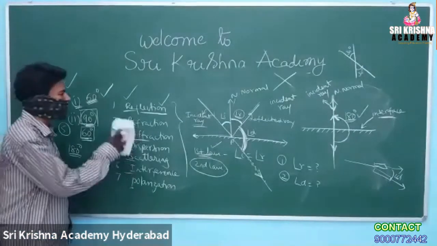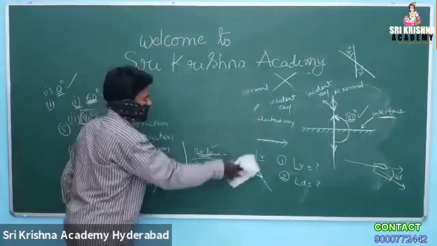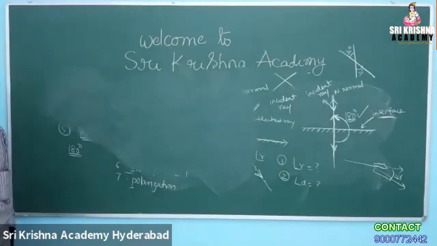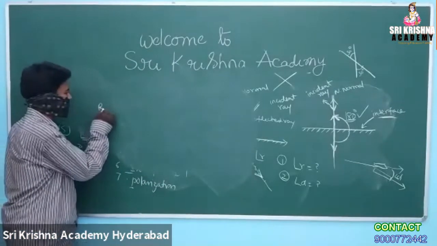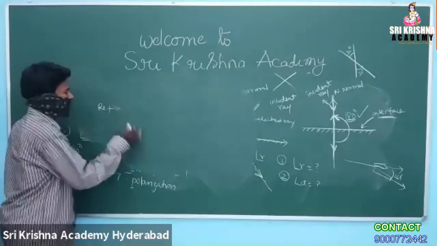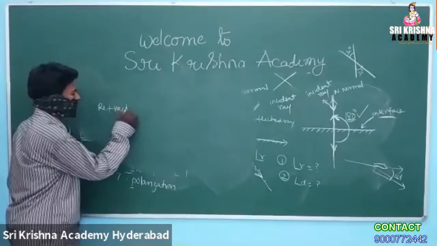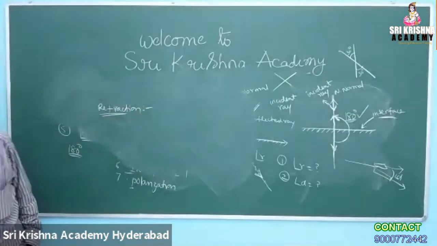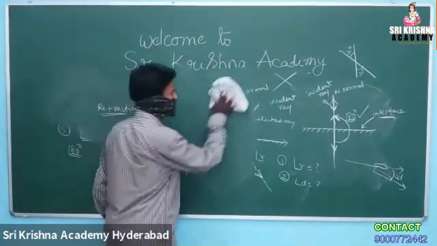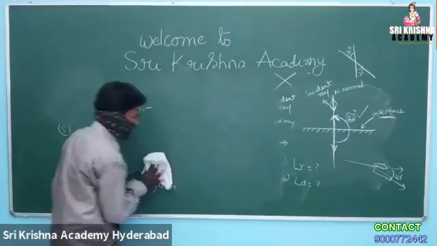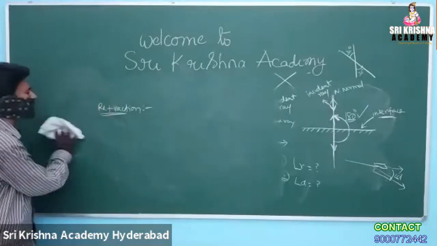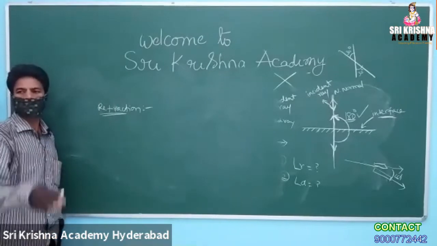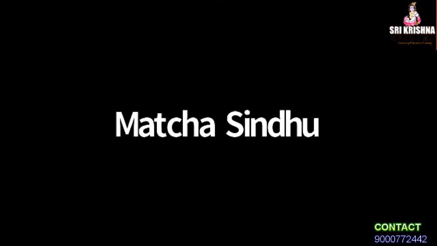I am moving to the other discussion. The second most important property is refraction. This is one of the most important concepts, in which we are going to solve a large number of models. What are those models? We are going to see. First of all, can anybody say what is refraction? Can anybody tell the meaning of refraction? What is the meaning?